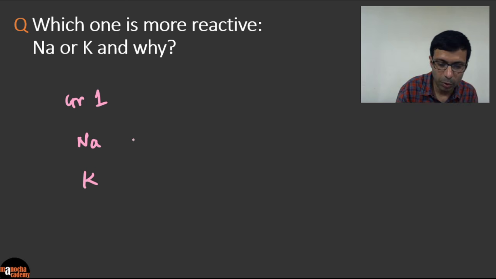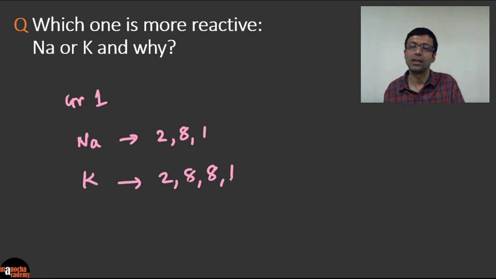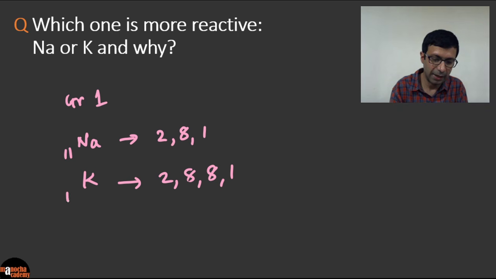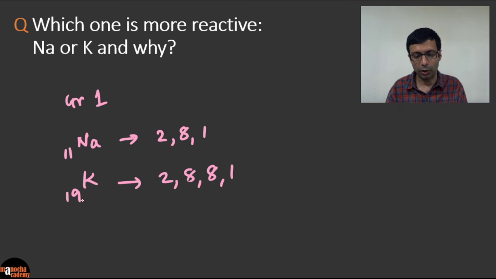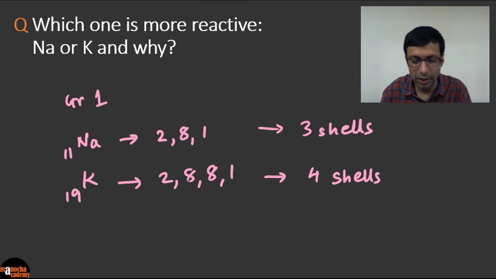So here you need to think about the electron configuration. So sodium has the electron configuration 2, 8, 1. And potassium has 2, 8, 8, 1, right? Because it's in the 4th period. So because the atomic number is 11 and this guy is 19, right? So that's the electron configuration. Now which one is more reactive? Because you can see that potassium has 4 shells, okay? And sodium has 3 shells. So who do you think is going to find it easier to lose that valence electron? Both of them have 1 valence electron.